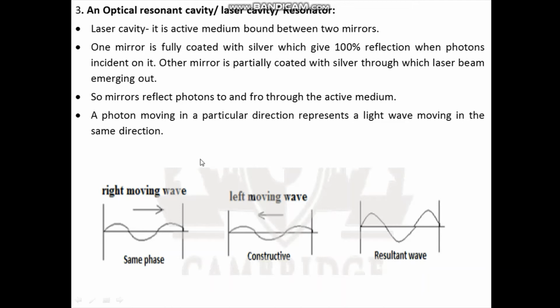When the photon is incident on the fully coated mirror, there is 100% reflection, and the light waves which are reflected by this mirror are in the same phase. There is no phase difference between light waves, and as a result there is constructive interference, and because of constructive interference there is a resulting wave. So we have the laser beam which emerges out from the partially coated end.